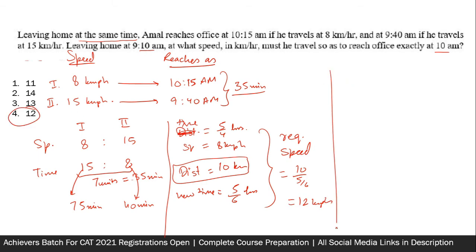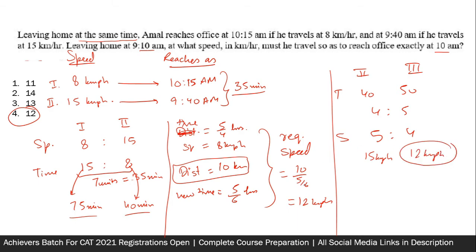Alternatively, after we got 75 and 40, and now we have 50, we could have taken the second and third situation ratio of time. So the ratio of time is 40 minutes to 50 minutes, which is 4 is to 5. So the ratio of speed would be 5 is to 4. And we know the speed in the second case was 15 kmph. So here it would be 12 kmph without having to deal with any fractions. So a little deviation from the age-old method.